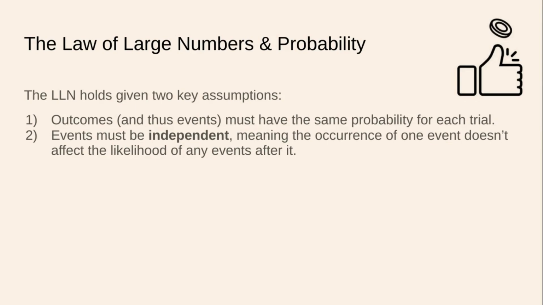And similarly, the events need to be independent, which means the occurrence of one event does not affect the likelihood of any events after it. I've said in a previous video that the two most important words in statistics are significant and independent. And here we go, independent. Two events are independent means that the occurrence of one does not affect the likelihood of any of the events after it.